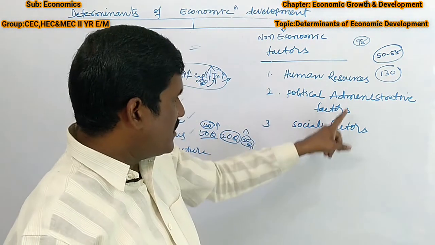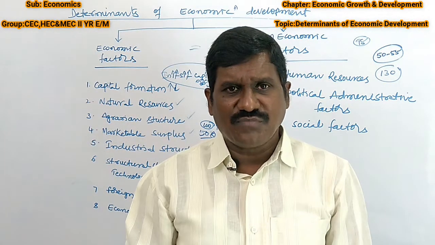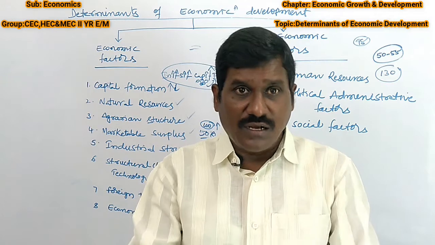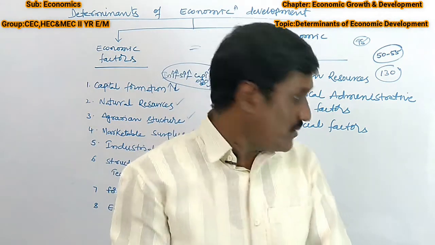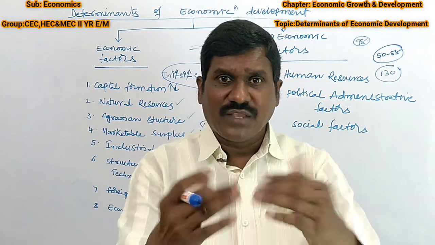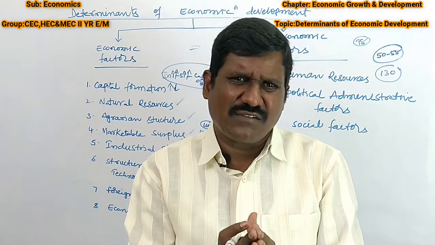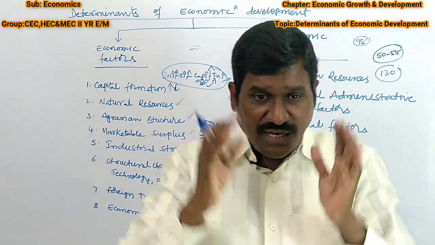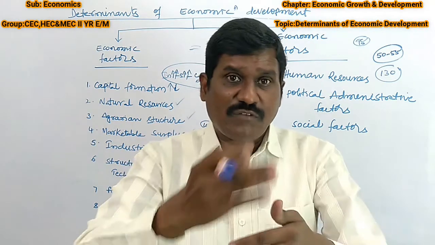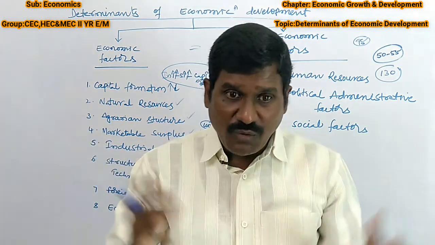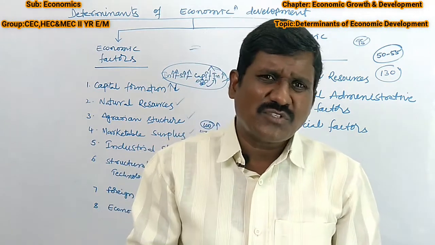Then political administrative factors. What are the policies? What is the structure of agriculture? What is the structure of industry? What are the employment opportunities for the total population of the country? What is the poverty position? And what is the unemployment position? This is also one of the determinant factors of economic development. Suppose the government provides more and more industries, automatically it is possible to provide more and more employment opportunities.